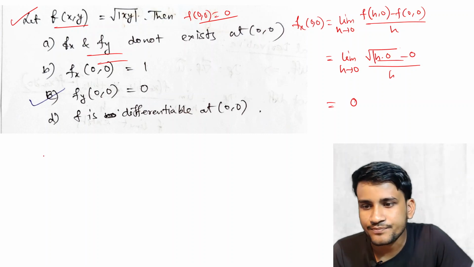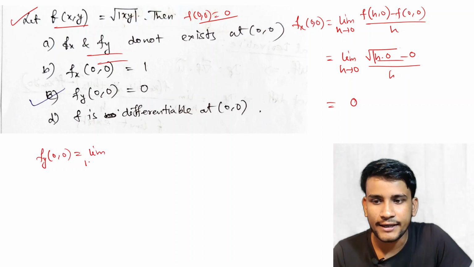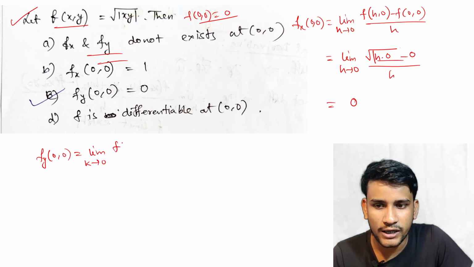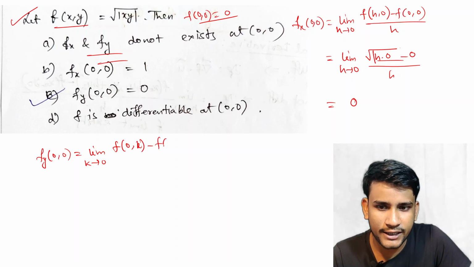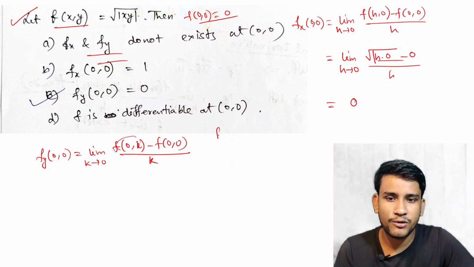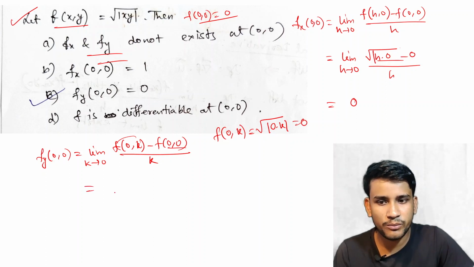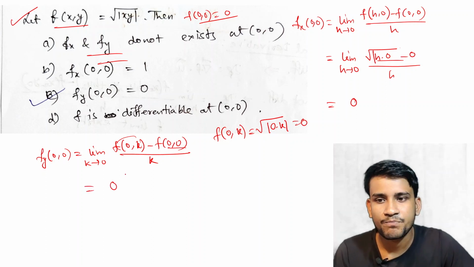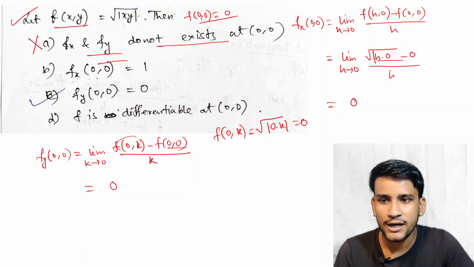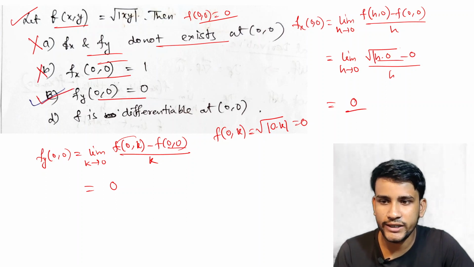And similarly, you can write fy(0,0), which is equal to limit k tends to 0 of f(0,k) minus f(0,0) by k. And f(0,k) is root under of mod of 0 into k, which is 0, so 0 minus 0 by k, this is completely 0. But option A says that fx, fy does not exist. No, it's false. fx(0,0) equal to 1, but it's 0, so it is also false. fy(0,0) equal to 0, yes, it's true.